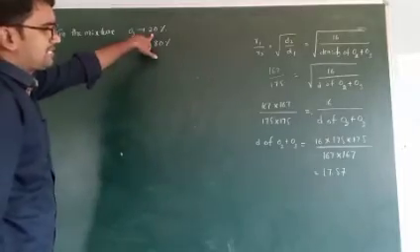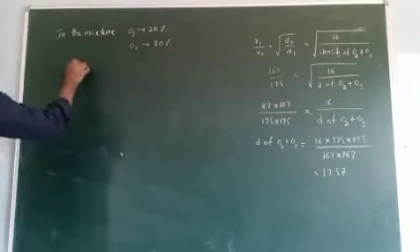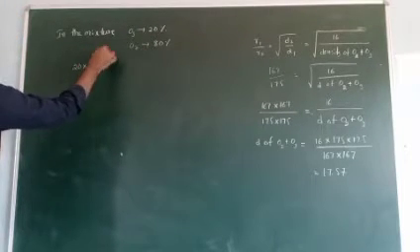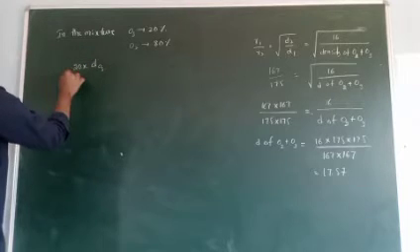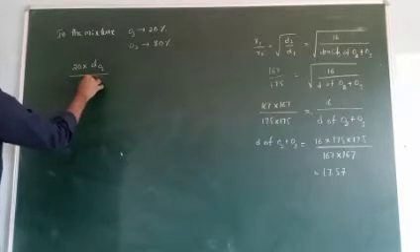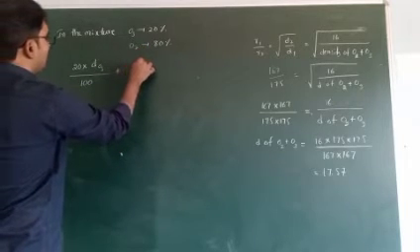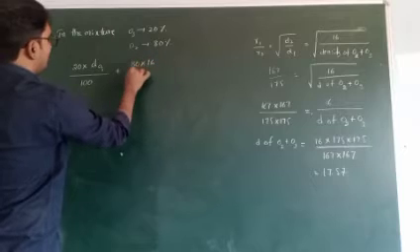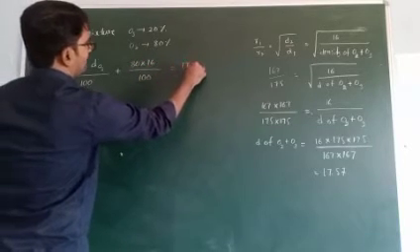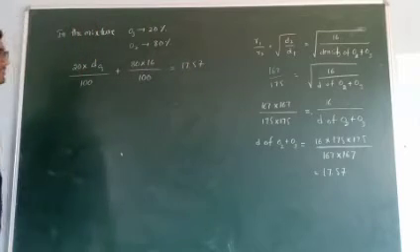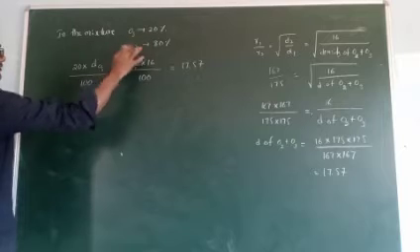So 20 percent O3 means 20 into D of O3, which we don't know, by 100, plus the O2 density, 80 into 16 by 100. This total must be equal to 17.57.